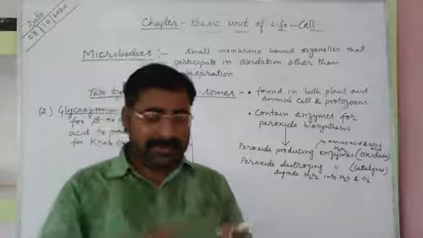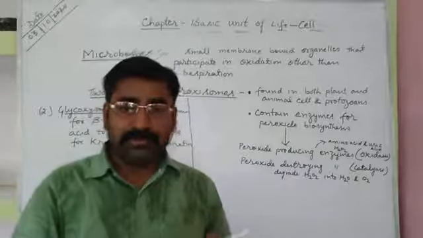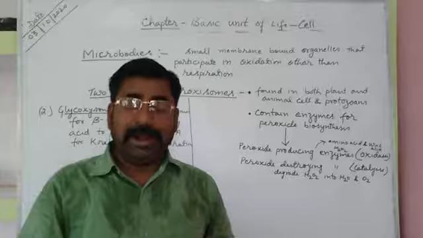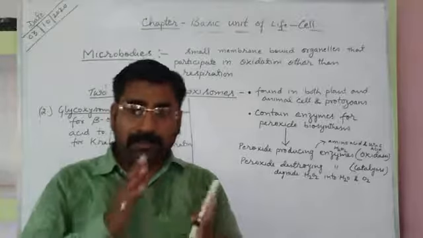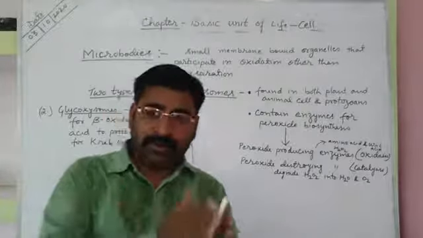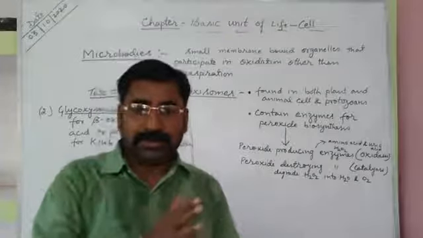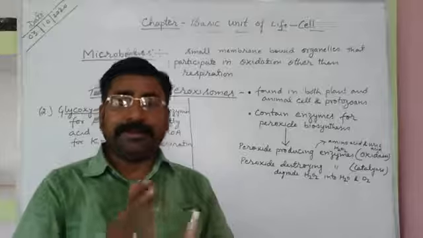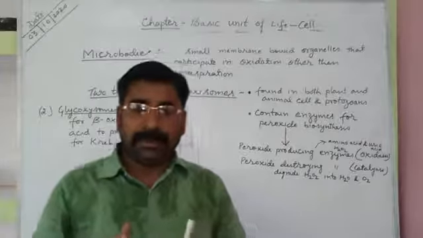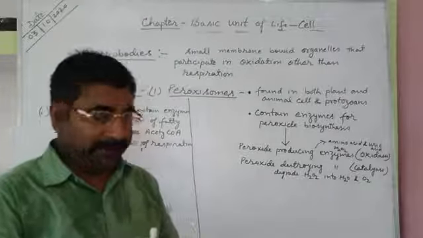These cell organelles include endoplasmic reticulum, mitochondria and chloroplast. So they remain closely associated with other cell organelles like endoplasmic reticulum, mitochondria and chloroplast.